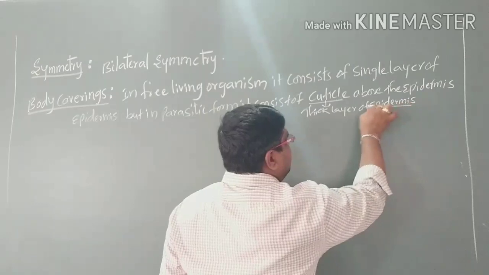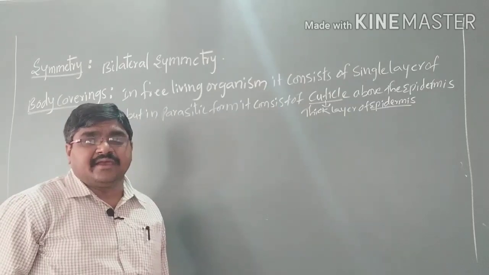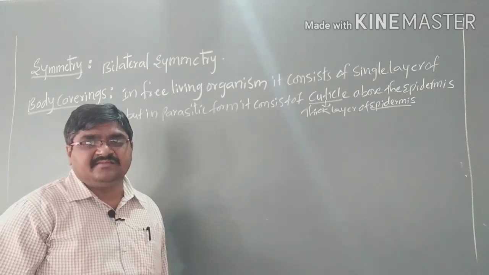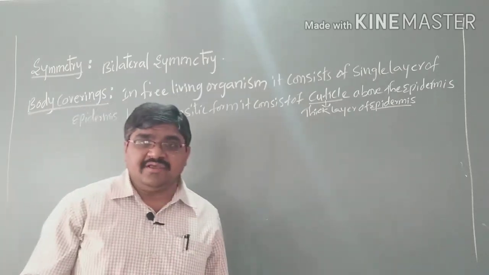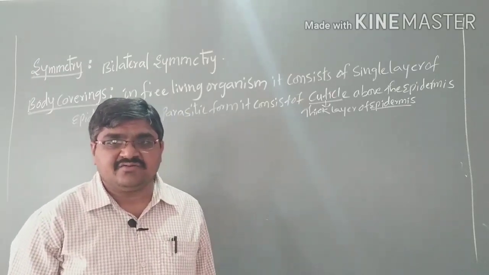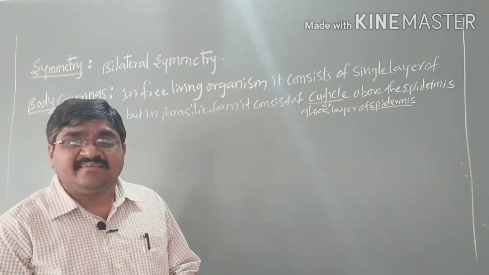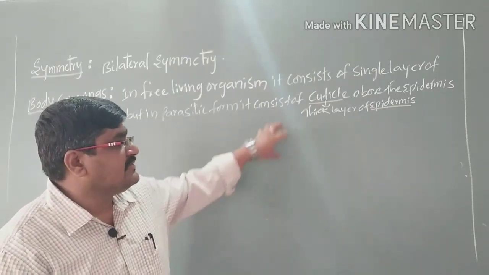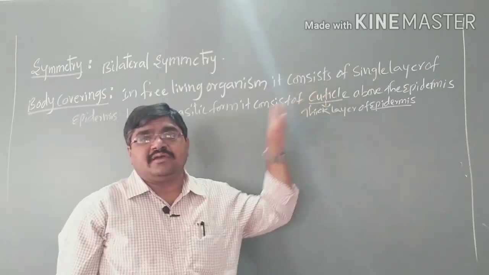Above the epidermis there is a thick layer. That thick layer we call a cuticle, which is present in parasitic forms. Why? Here the host's antibodies fight against the parasites, because harmful germs have entered. So, to prevent escaping from the host organism, they form a thick waxy coated layer around the body. That is called a cuticle.